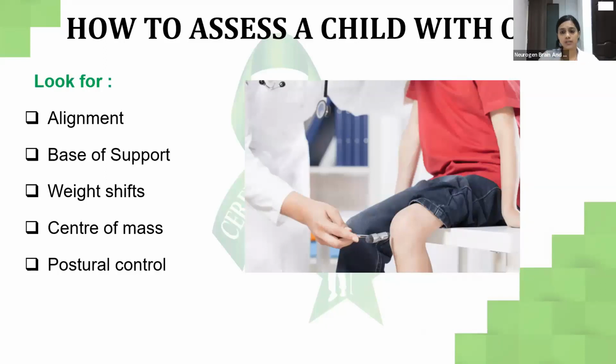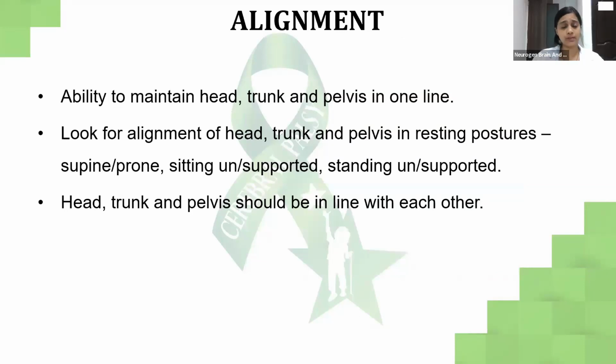Now, moving on to the assessment of CP. Why is it important to assess a child? It's important for us to understand what type of CP the child has and what pathology they have. So we can look for alignment, base of support, weight shifts, center of mass, and postural control. What is alignment and why is it important?